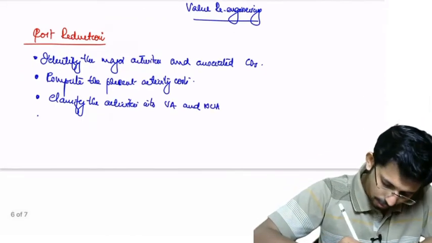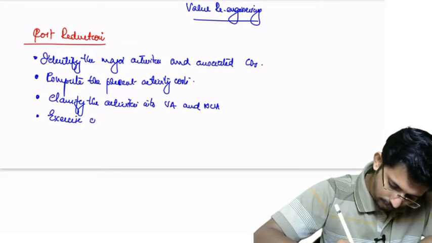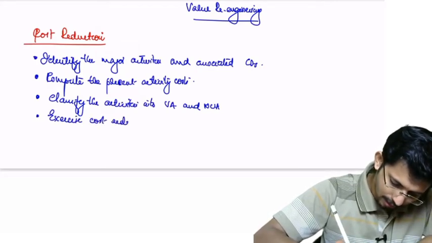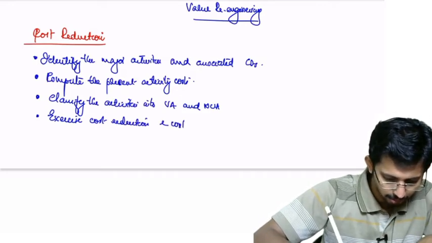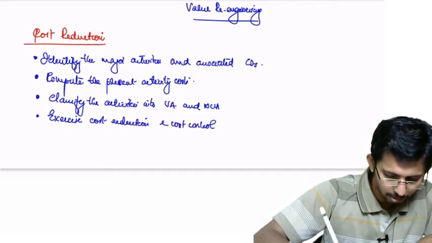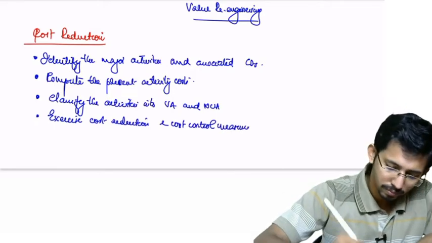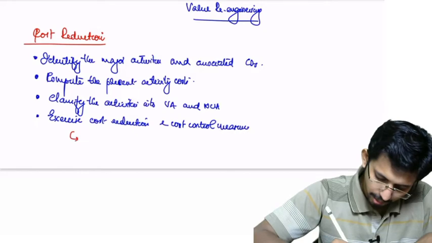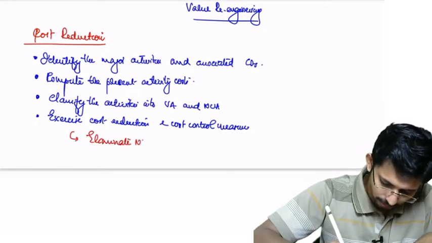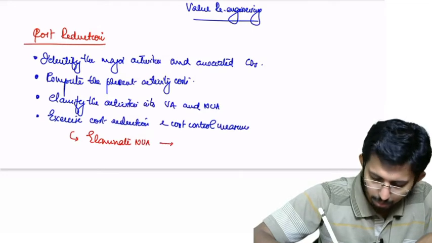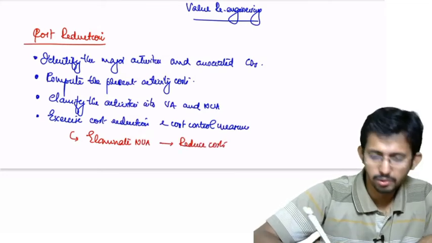Then what you have to do? Exercise cost reduction and cost control measures. How? You can eliminate NVA, so you are able to reduce cost.